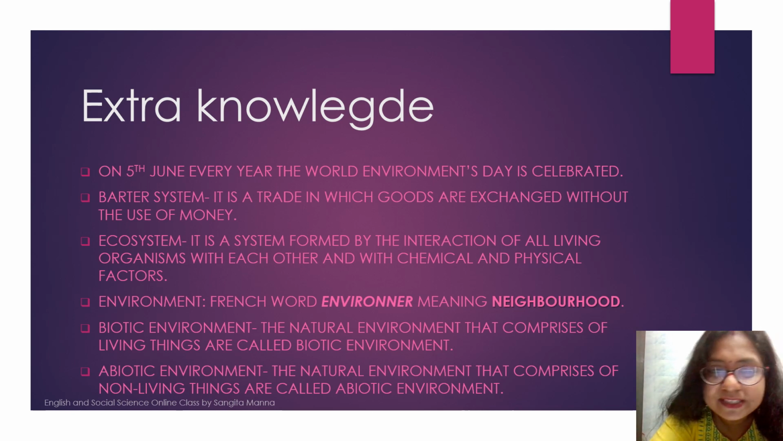Ecosystem. What is ecosystem? It is a system formed by the interaction of all the living organisms with each other and with the chemical and physical factors. What is environment? Where did we get the word environment from? We got it from a French word, environner, meaning neighborhood.